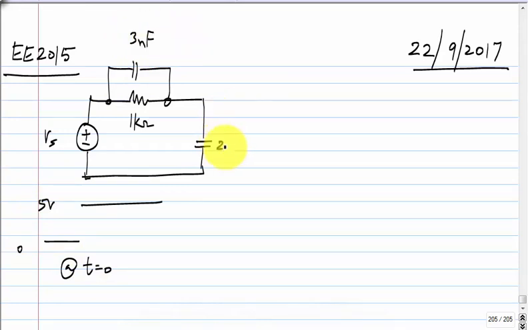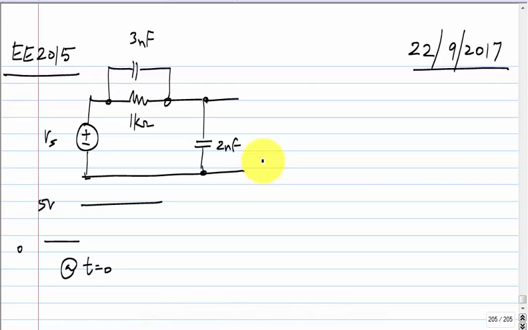Okay. So this Vs, we said, steps from 0 to 5 volts at t equal to 0, and then we have a loop of capacitors. Now, first of all, we know that when you have a voltage source across a capacitor and the voltage steps up, the capacitor voltage has to change abruptly, because if you assume Kirchhoff's voltage law to be true, the voltage across the capacitor is the same as that of the voltage source.